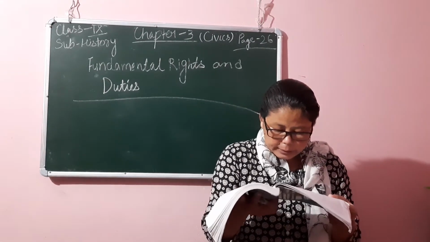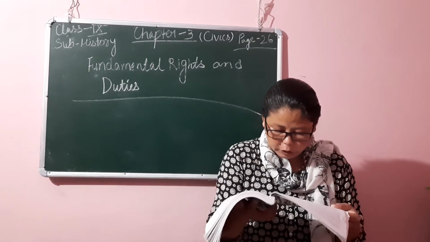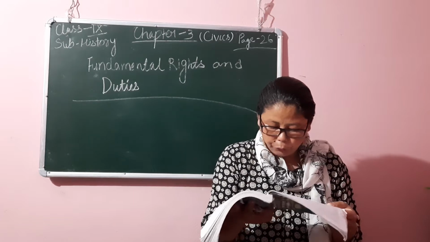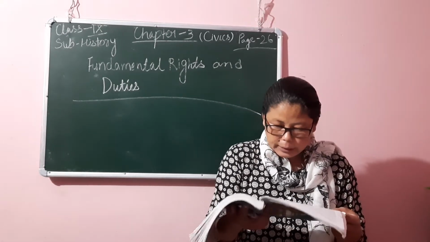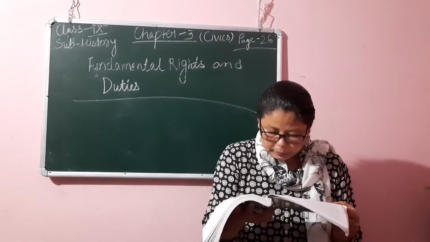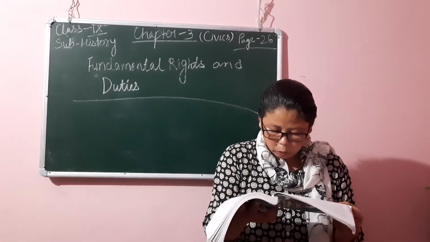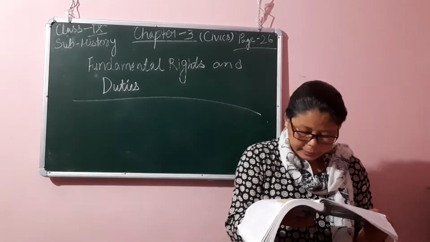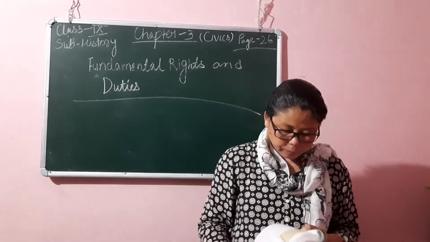Next is that the state may by law make conditions for carrying on any profession, or technical qualifications for carrying on any occupation, trade or business. Next is that the state may by law enable itself or a corporation owned or controlled by the state to carry on any trade or business and exclude the citizens from these areas completely or partly.